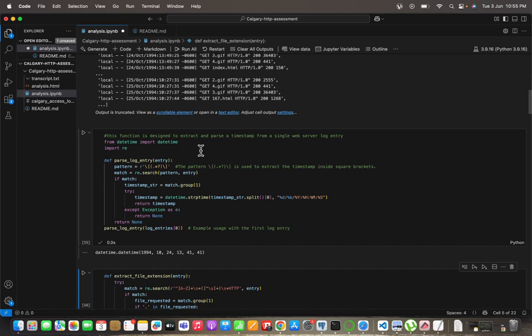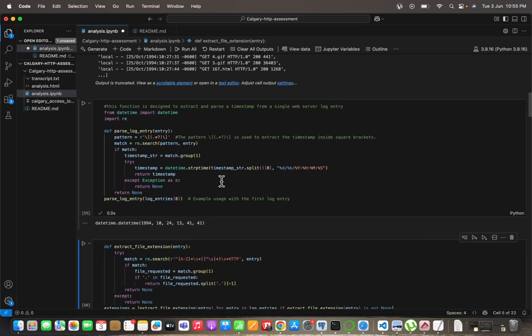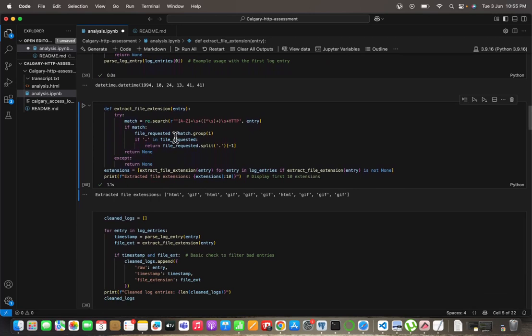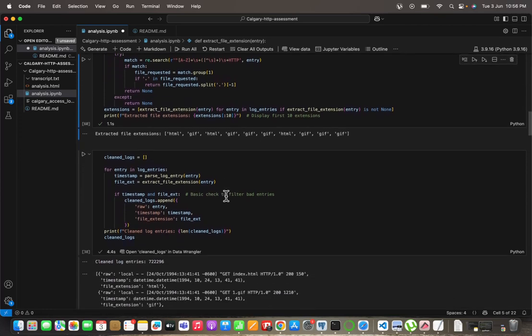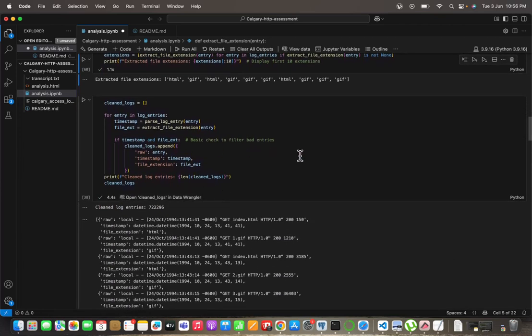I have designed this function to extract and parse the timestamp. It will match the pattern with the timestamp, and if it matches, it will print the result. Otherwise, it will throw an exception. Here I have shown an example, and this function is to find the file extension. And here I have shown the first 10 file extensions.